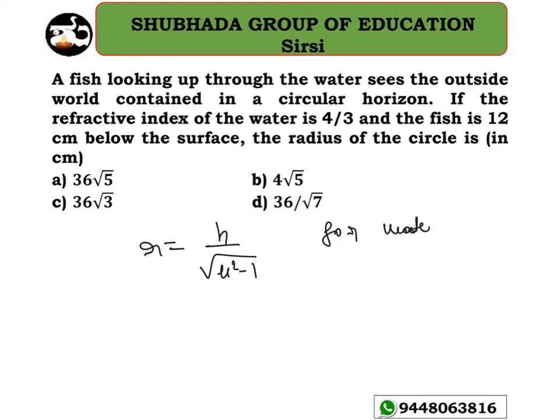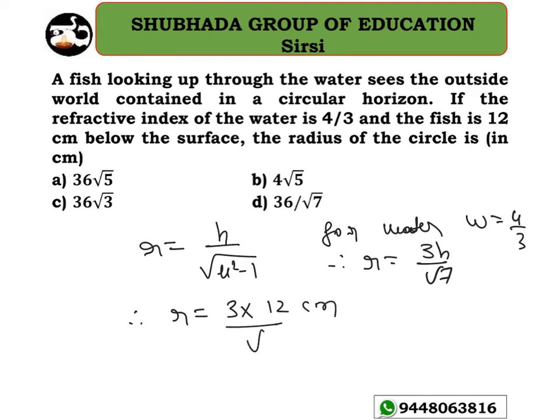For water, as you know, W equal to 4 by 3 is given, so I can take R equal to 3h divided by root 7. Let me substitute the h value. R equals 3 times h, which is 12 centimeters given, divided by root 7. That is going to be 36 divided by root 7 centimeter. So option D is the right answer.